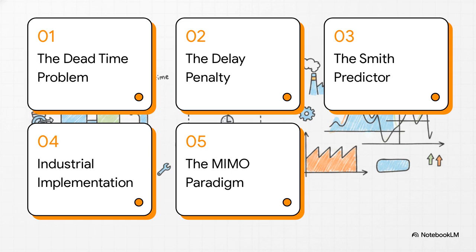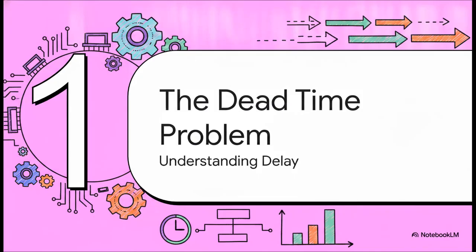So here is our roadmap for today's lecture. First, we'll start with the dead time problem. Then we'll look at the math behind the delay penalty, explore the incredibly brilliant Smith Predictor solution, tackle the messy industrial implementation realities, and finally, face the ultimate complication, the MIMO paradigm. All right, part 1, the dead time problem. Let's officially begin our rigorous slide-by-slide analysis of this system architecture.